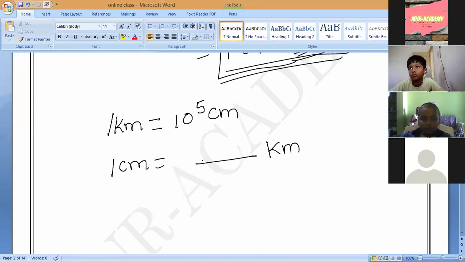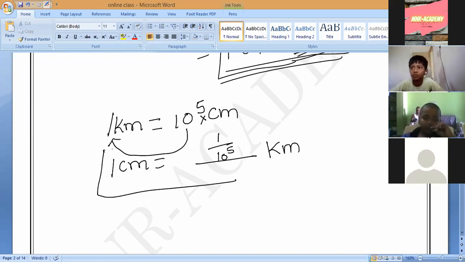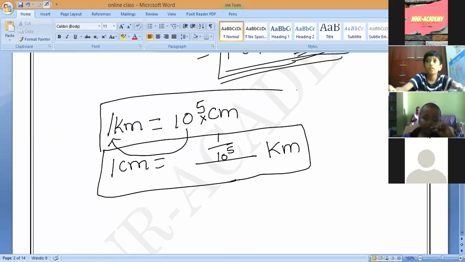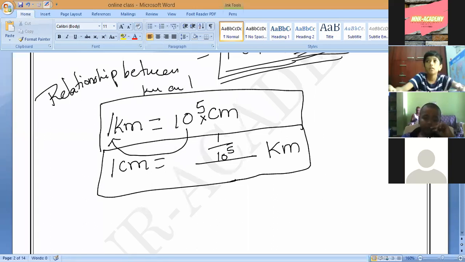Neshwaran, I taught you when you came to my home. 1 by 10 power 5. Correct or not? This 10 power 5 is in multiplication, when it goes to this side it will become division. So 1 by 10 power 5 kilometers is equal to 1 centimeter. This is the relationship between kilometers and centimeters. Please note it down. Write it and remember.